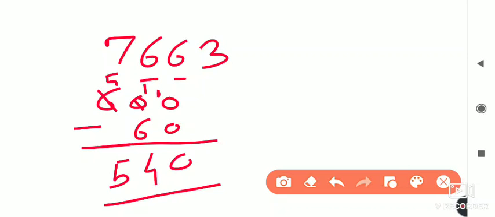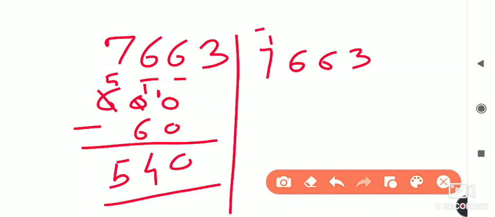Now I am going to tell you the trick for it. Otherwise, what we have to do is write this number here, 7663. And this is a trick, how to solve it by trick. This is the simple way that we are solving. It is actually a simple question. You can use this, then it is good. You will get the correct answer. And one more method is there.